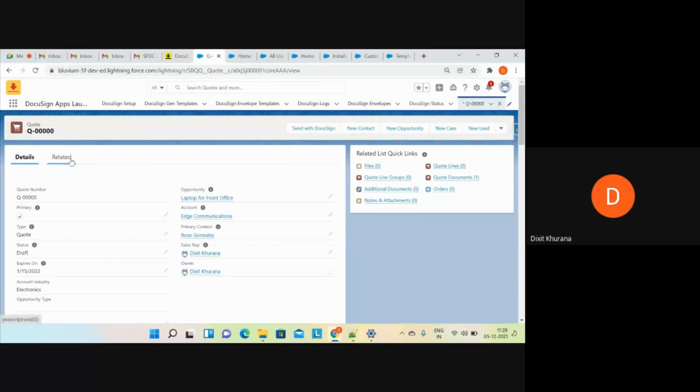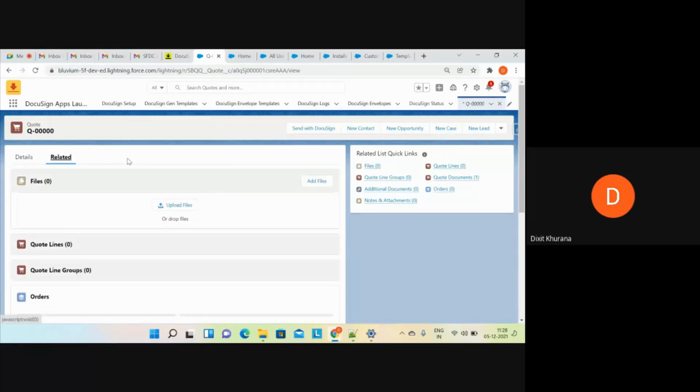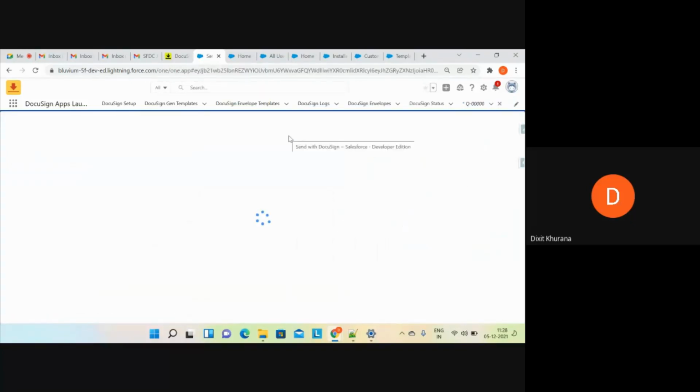Now if I go to the related list, one thing which I wanted to highlight here is that once you click on this button, it will ask you to add the document which you want to send. Now let me show you that as well. Just give me a second. It will take some time initially. Once you click for the first time, then it won't take that much time to load the DocuSign screen for you.